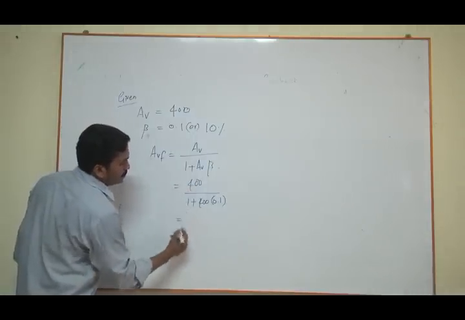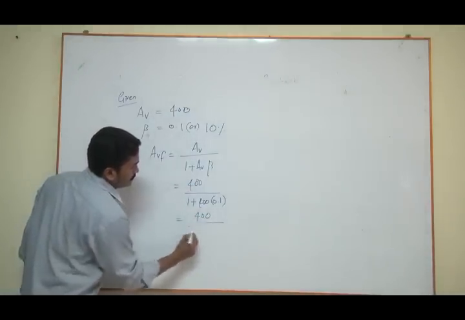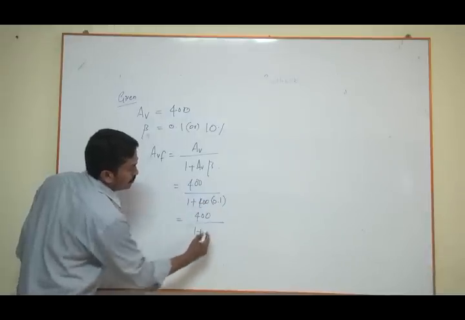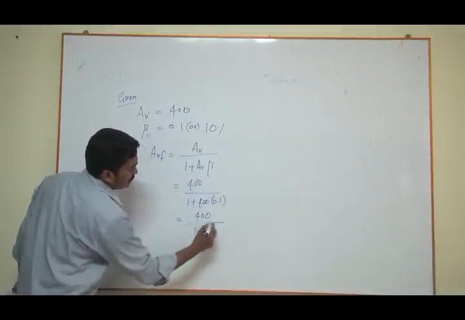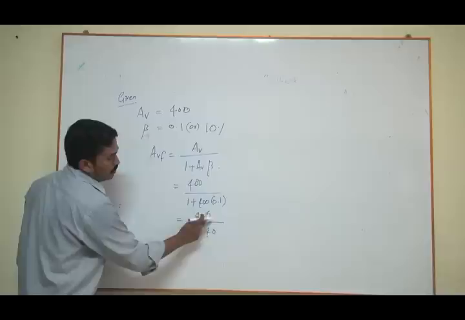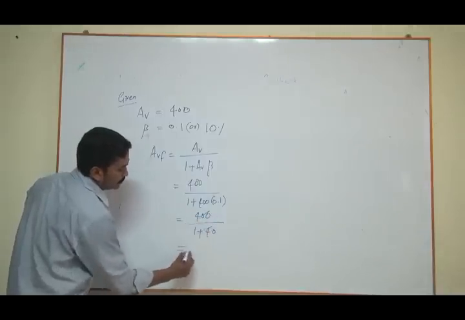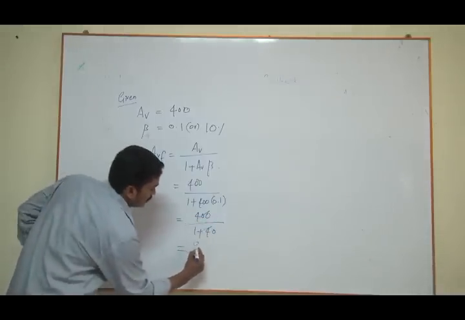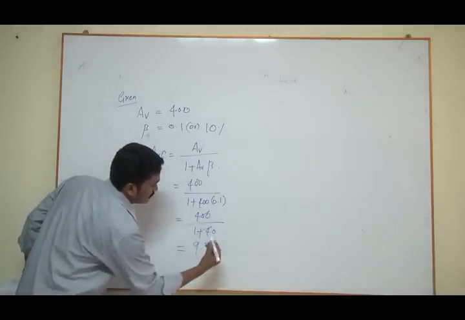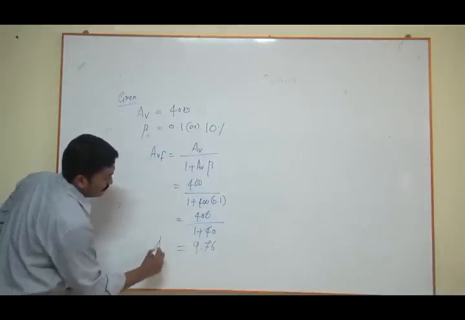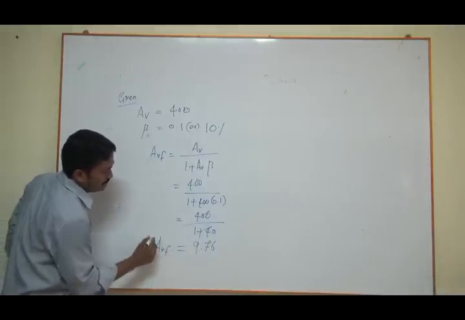And by solving this, you'll get 400 divided by 1 plus 400 into 0.1, which is 1 plus 40. If you solve 400 divided by 41, you'll get 9.76. This is your AVF, gain with feedback.